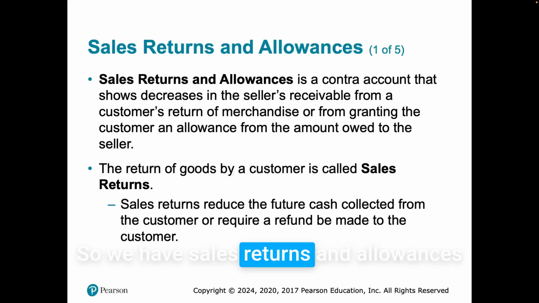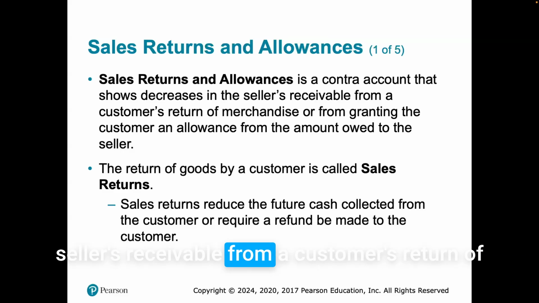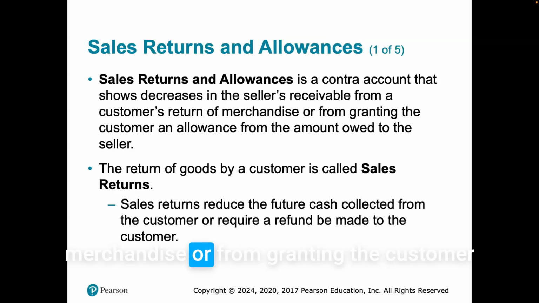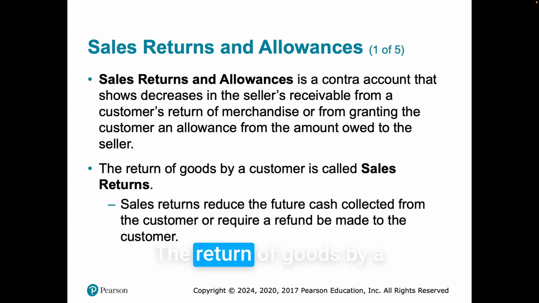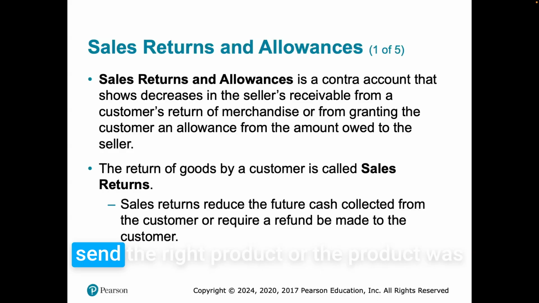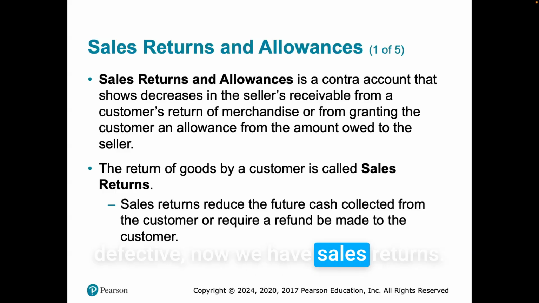So we have sales returns and allowances, a contra account that shows a decrease in the seller's receivable from a customer's return of merchandise or from granting the customer an allowance from the amount owed to the seller. The return of goods by a customer is called sales returns. So if we messed up and either didn't send the right product or the product was defective, now we have sales returns.